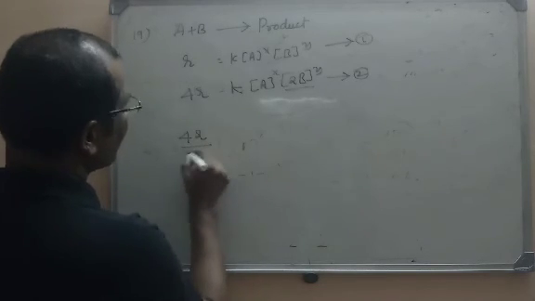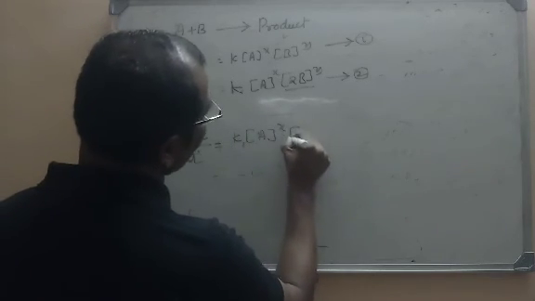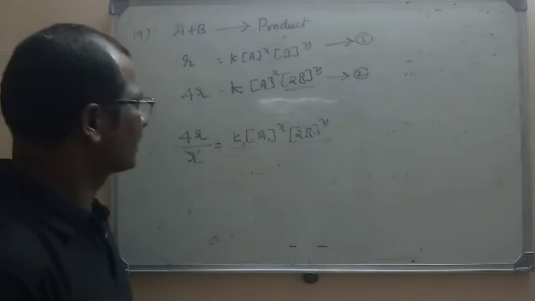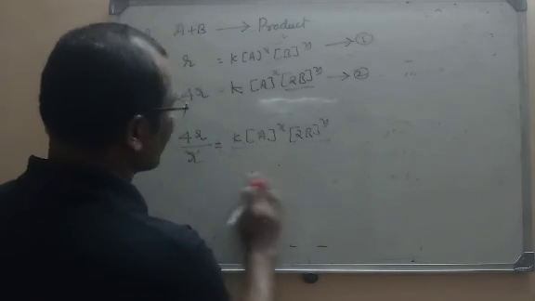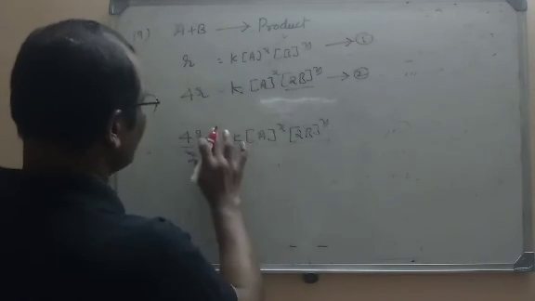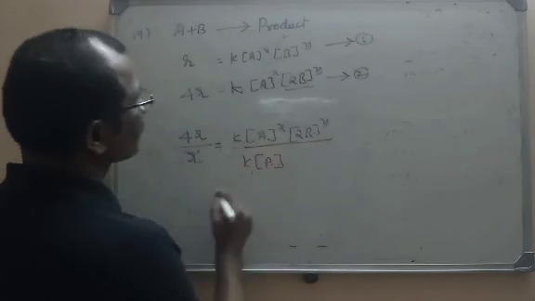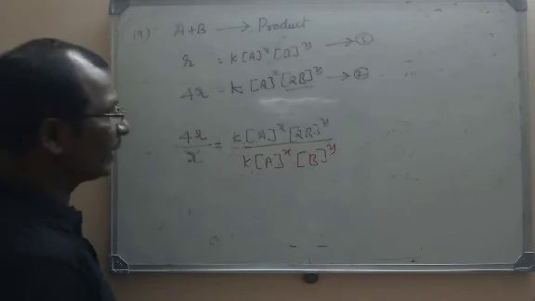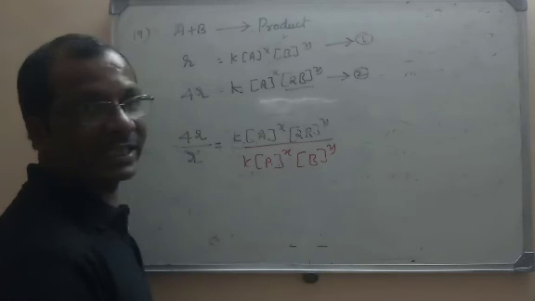What I get: 4R by R is equal to K into A power X into 2B whole power Y, divided by K into A power X into B power Y. K is the rate constant here. But by changing the concentration of A, it is given that there is no change at all. That means the order with respect to A is 0.